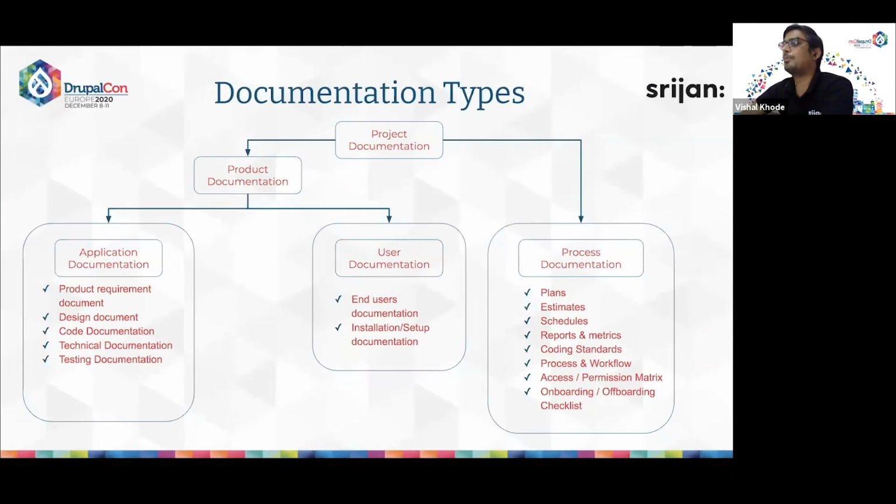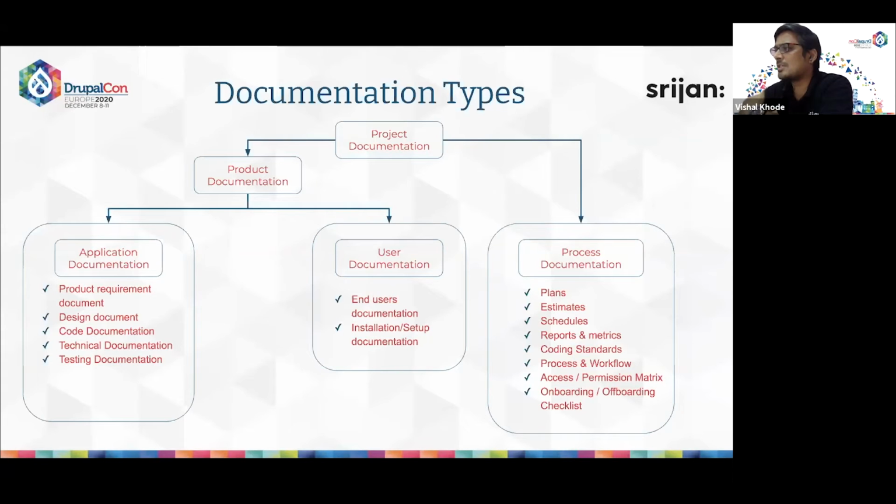Okay, so moving on further, we have the project documentation. Overall, the project documentation is further divided into two subparts. We have the product documentation and the process documentation. The main difference between process and product documentation is that process documents basically record the process of development, whereas the product documentation describes the product that is being developed.